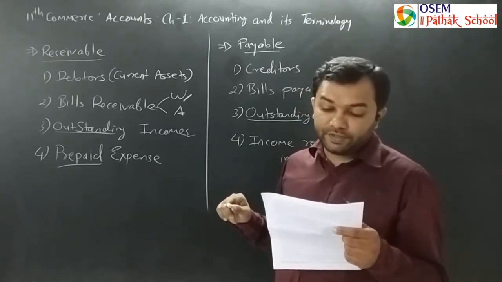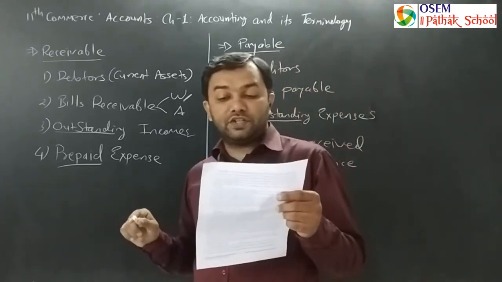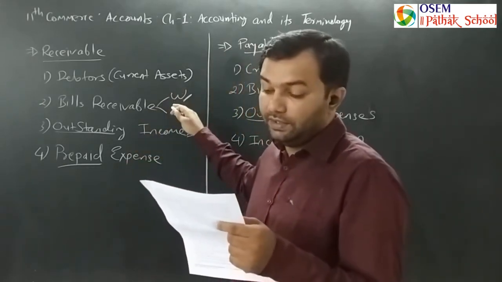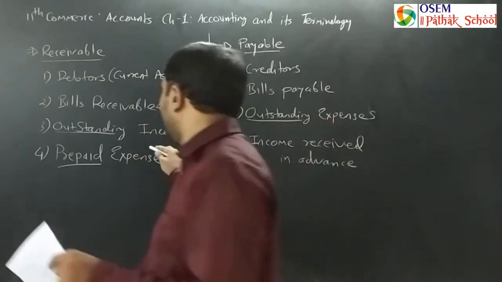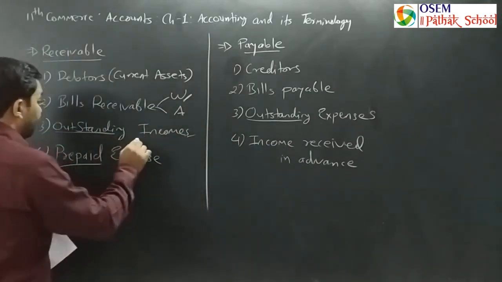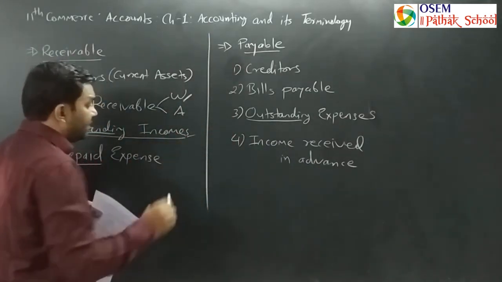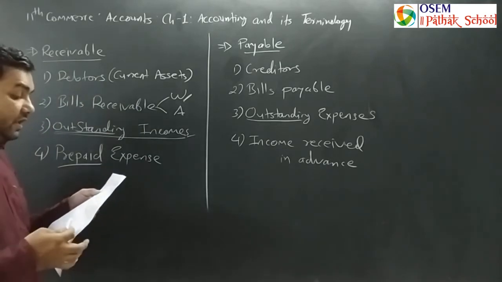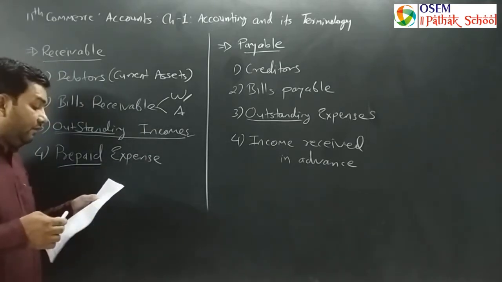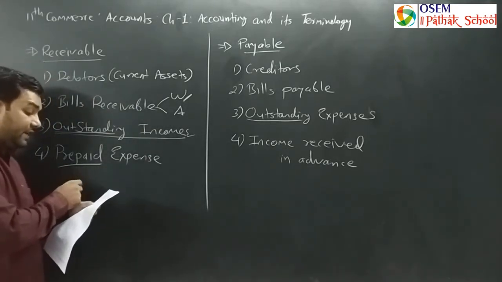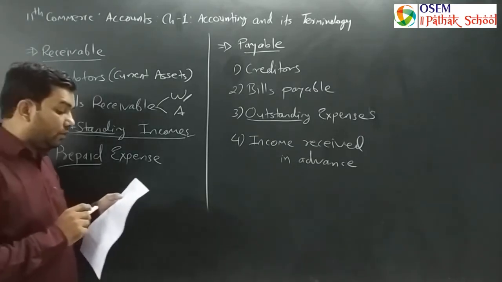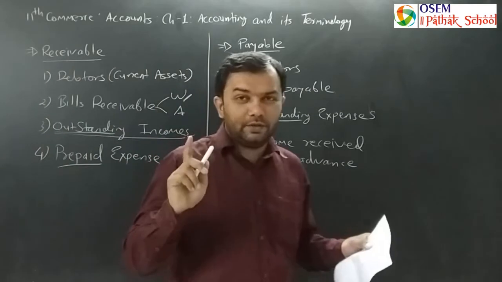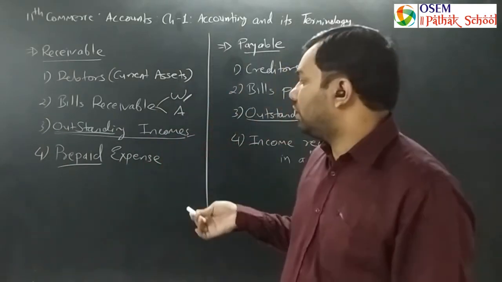And there is further explanation that debtors and bills receivable are included in receivable, along with other receivables: commission outstanding, rent outstanding, interest outstanding, and prepaid expense, etc. It also includes loans and advances, for short term only.